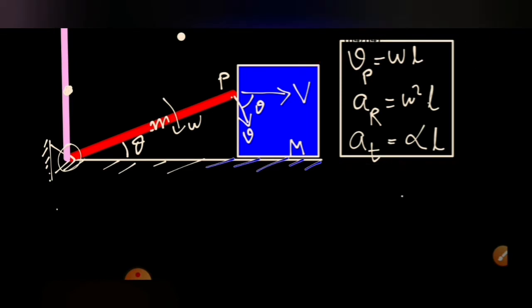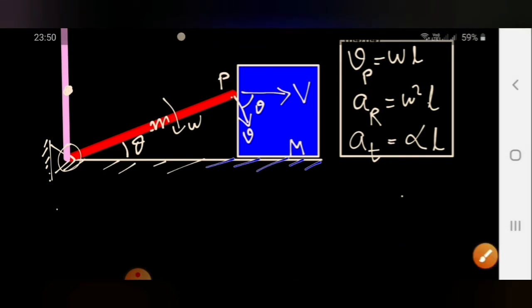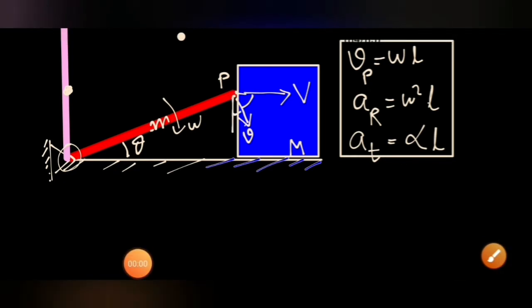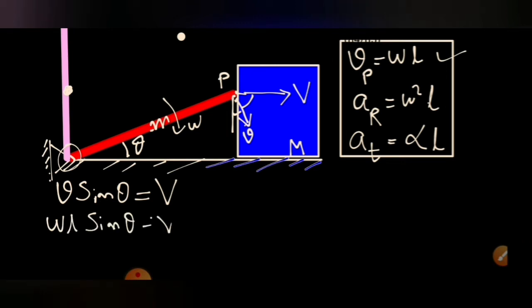Now there is a constraint relation between small v and capital V. Small v is the topmost point's velocity and capital V is the block's velocity. Their velocity components along this perpendicular direction must be the same. So small v sine theta, the component of the topmost point velocity along the capital V direction, must equal V. Small v is omega L, so omega L sine theta is equal to V. So we got the value of V in terms of omega at that instant.